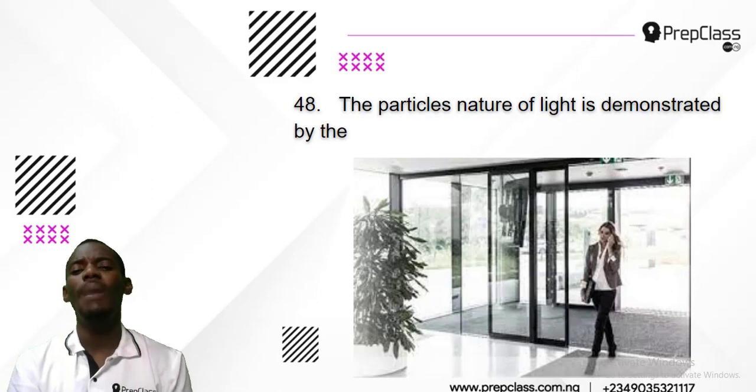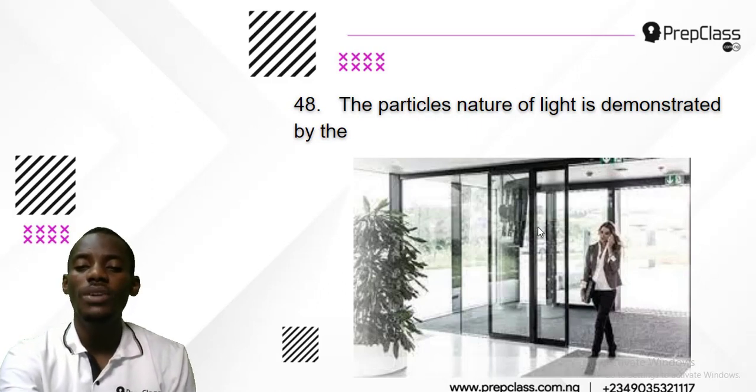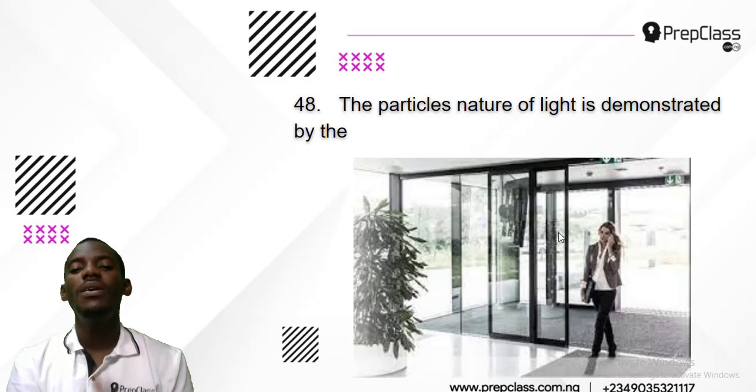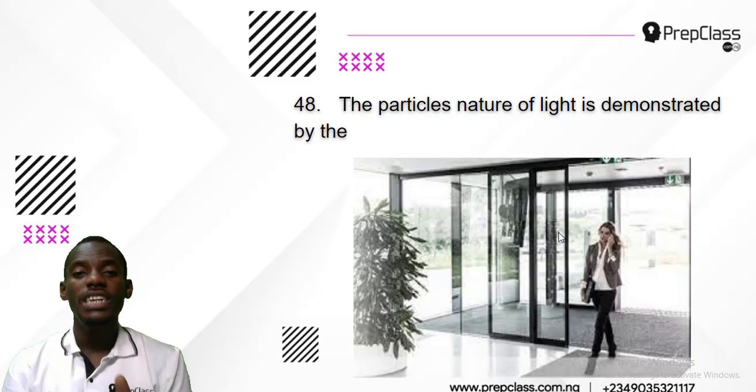Now, you might be wondering, why did I put this picture here? This is an automatic door. The door notices you are coming and opens by the principle of photo emission. The photoelectric effect says that metals release electrons, and those electrons are the ones that open the door. But an electron can't open a door if it is a wave. It has to behave as a particle to open a door.